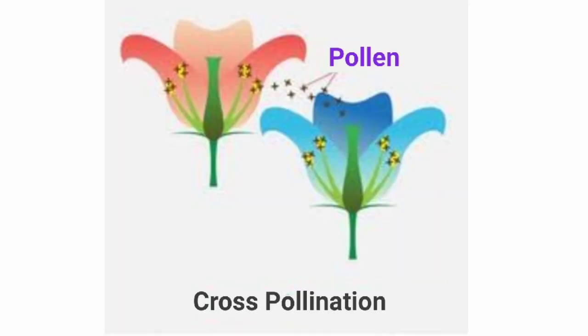Here we can see two different flowers, isn't it? One of the flowers is red in color and the other flower is blue in color. So these two are what? Two different flowers from two different plants, but they belong to the same species. So here transfer is taking place from the red flower to the blue flower. What is getting transferred? It is the pollen grains, and these pollen grains will come and stick to this stigma. So this is an example of cross-pollination.